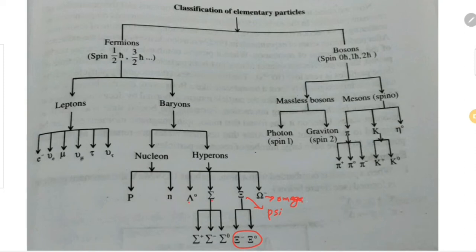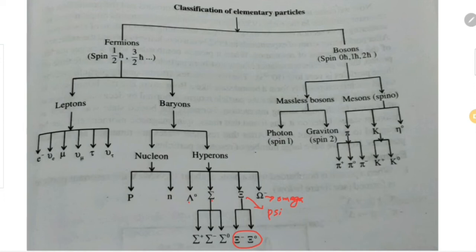So the baryon family consists of nucleons and hyperons. Nucleons contain protons and neutrons. Hyperons contain lambda, sigma, psi and omega. Lambda 0 is a single particle having neutral charge. The sigma family consists of sigma plus, sigma minus and sigma 0 members. The psi family consists of psi minus and psi 0 members, and omega minus is a single particle.